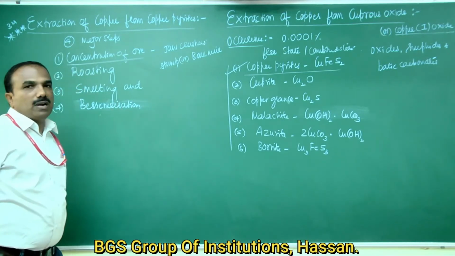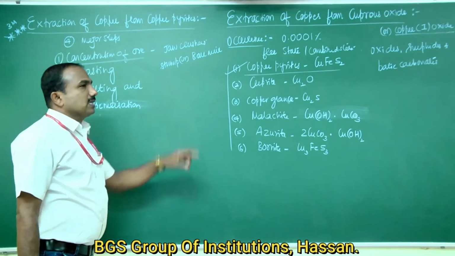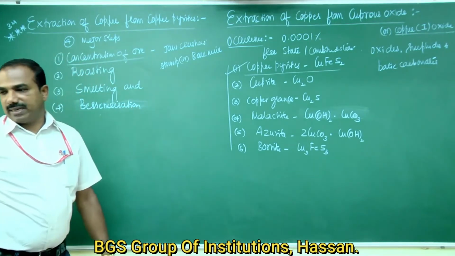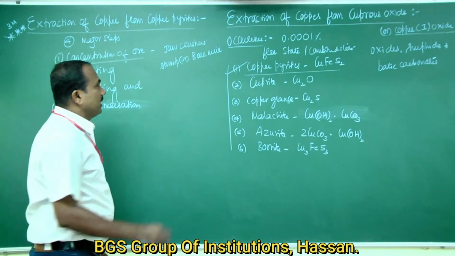The finely powdered ore is concentrated by the froth flotation process.